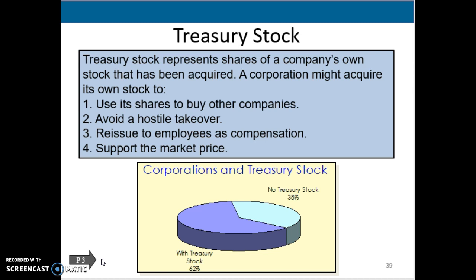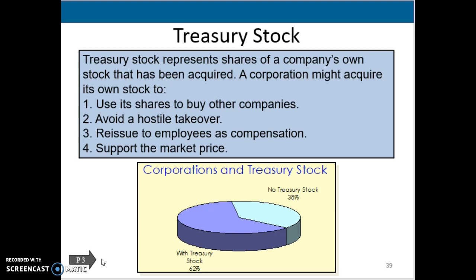There are a few reasons why they might do this. One, they might want to use their shares to buy another company, so they want to have their shares. They may purchase their shares to avoid a hostile takeover of the company. They might try to reissue it to employees as compensation, by issuing those shares to their employees. And then also, again, it can be based off of that market price.